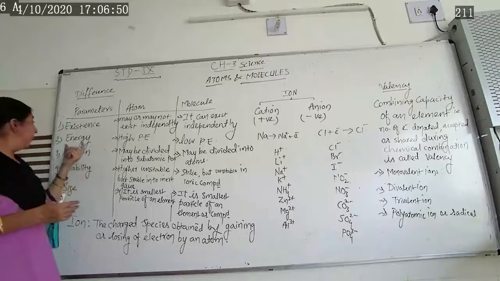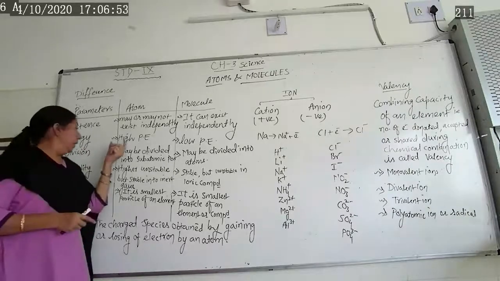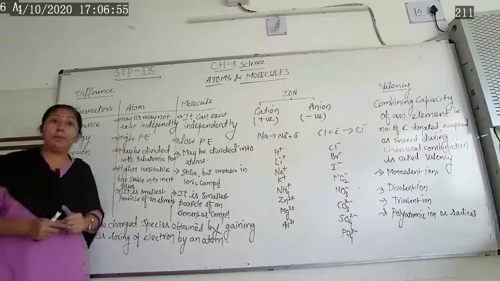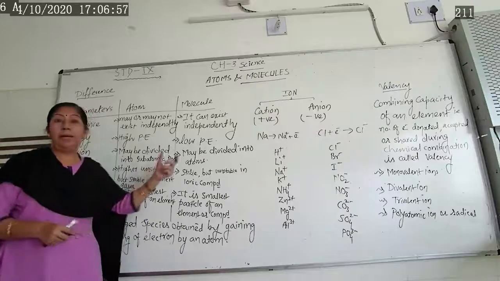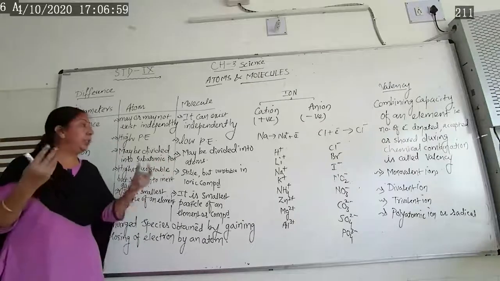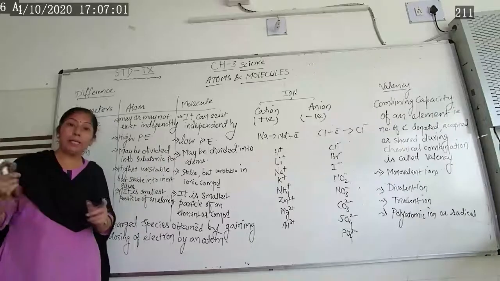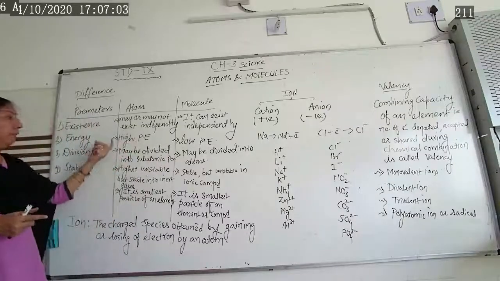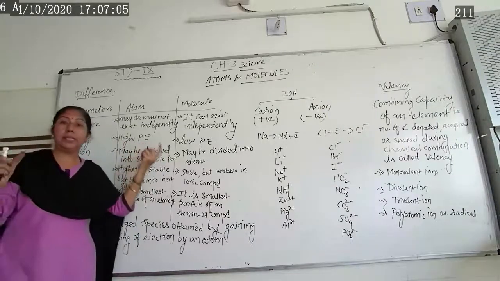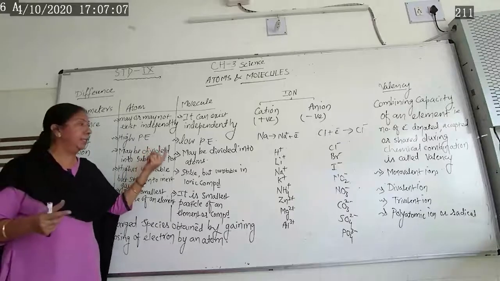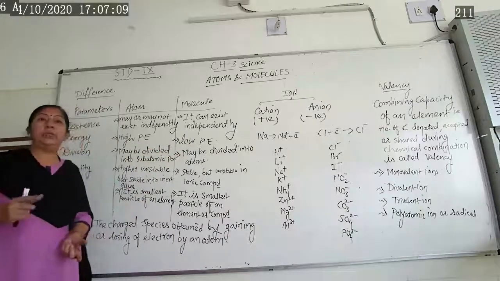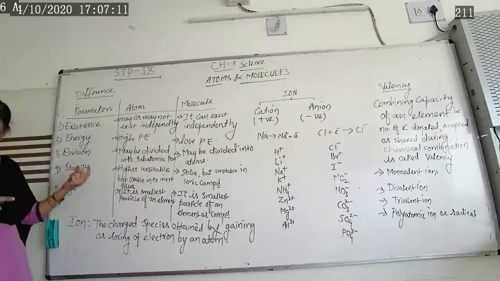Next one, about the energy. Atoms have high potential energy, while molecules have low potential energy.